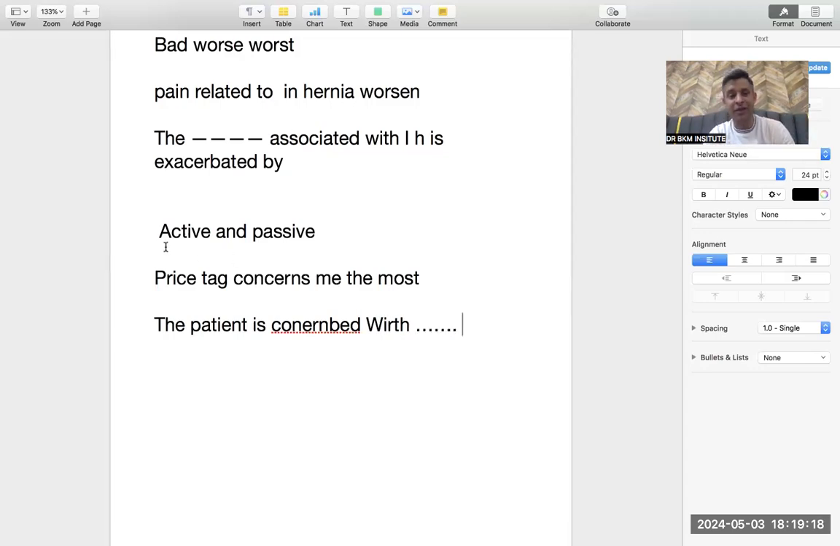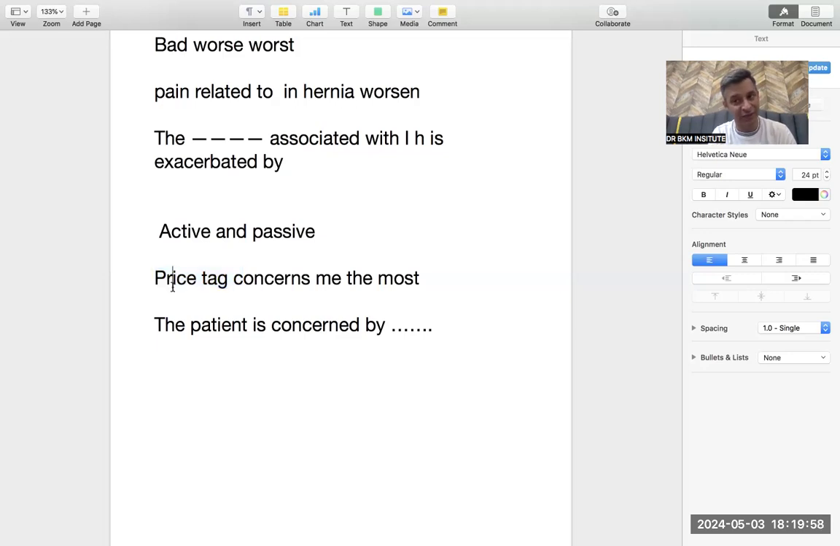Now it is very hard because they have changed the active into passive. How? Because the word with is acting as by over here. So the patient is concerned by the price tags. It means he worries about the price of a treatment. So when they are speaking, they speak it actively: price tag worries me the most. The patient is saying this. And in the blank, it is given: the patient is concerned by or concerned with dash. So price tag. That is the importance of active and passive.